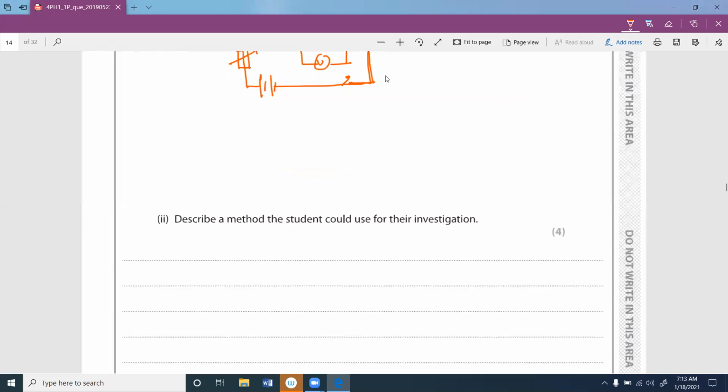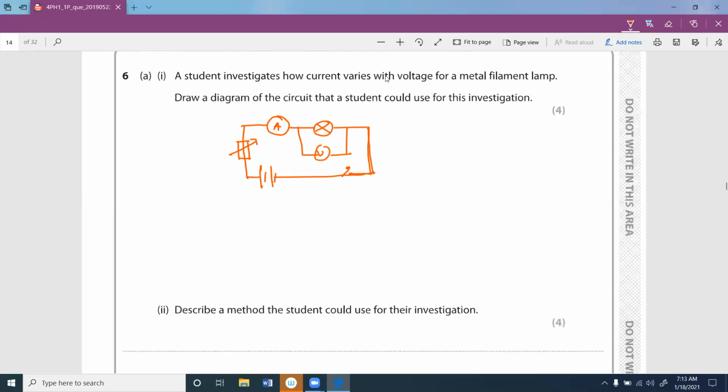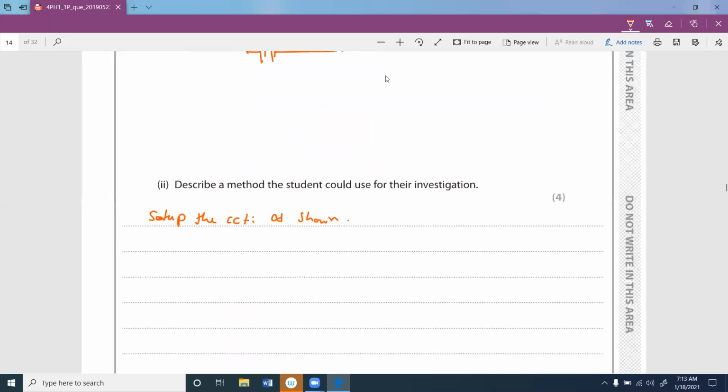Describe the method the student should use for this investigation. Initially, we set up the circuit as shown. After that, what do you need to do? We need to give different voltages and different currents. So we can change the voltage by changing the value of the variable resistor.